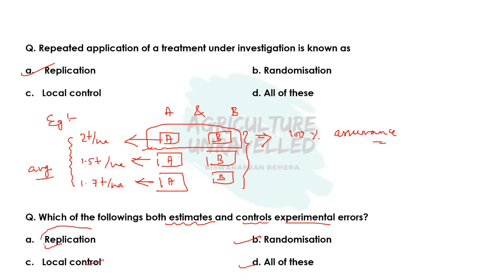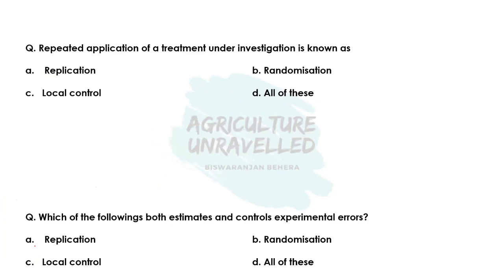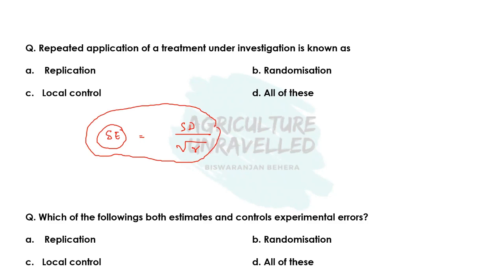So here the correct answer of this question is replication, because replication not only estimates the experimental error, it also reduces or controls the experimental error. So now we'll see how replication can reduce experimental error. So there is a formula, that is standard error. Standard error is standard deviation divided by root over replication. So we'll discuss the formula in detail in subsequent classes, but for now you just remember that the standard error or experimental error is inversely proportional to the square root of replication.